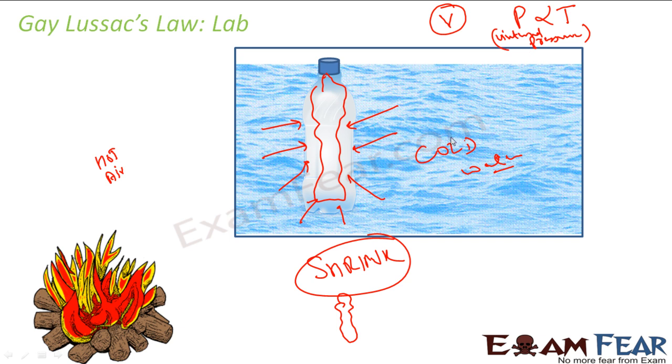Why is the internal pressure decreasing? Because you are making the internal air colder. You are decreasing the temperature, and since you are decreasing the temperature, the pressure will decrease. And this is something you can observe easily. You take a bottle, heat it up, close the lid, and put this bottle in the water. You will feel that this bottle will shrink.